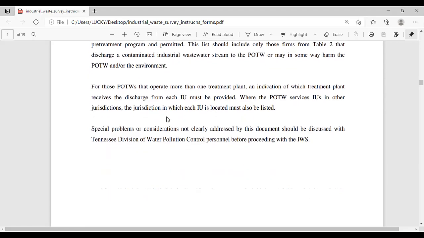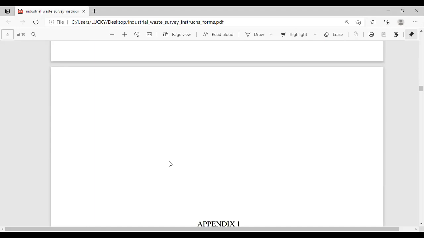For those POTWs that operate more than one treatment plant, an indication of which treatment plant receives the discharge from each industrial user must be provided. Where the POTW services industrial users in other jurisdictions, the jurisdiction in which each industrial user is located must also be listed. Special problems or considerations not clearly addressed by this document should be discussed with Division of Water Pollution Control personnel before proceeding with the IWS.